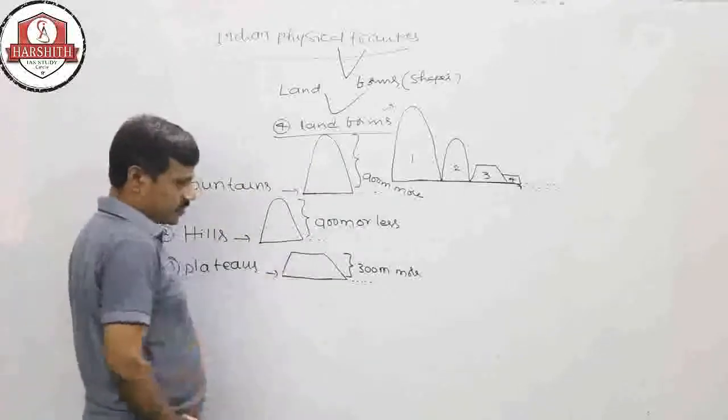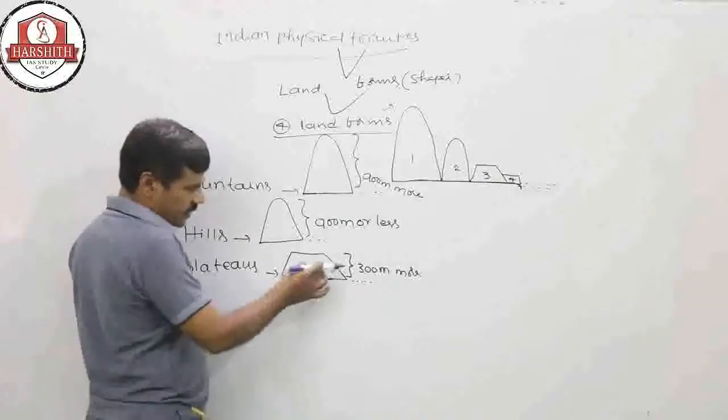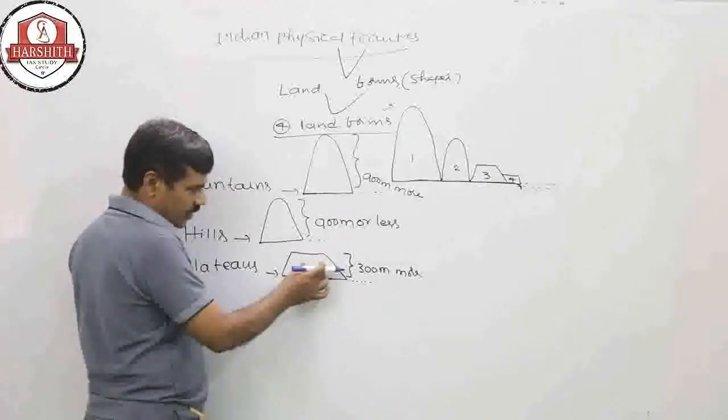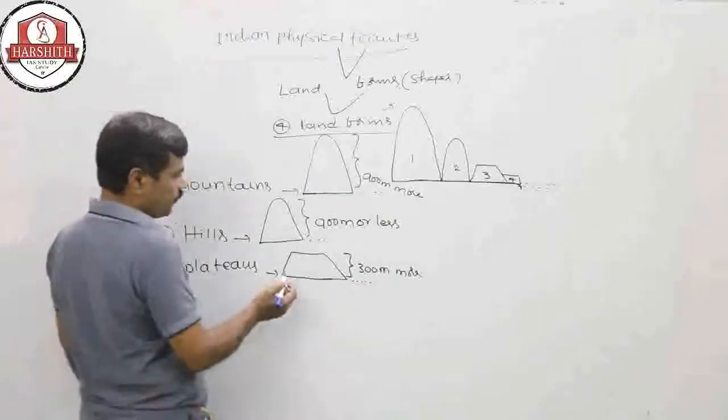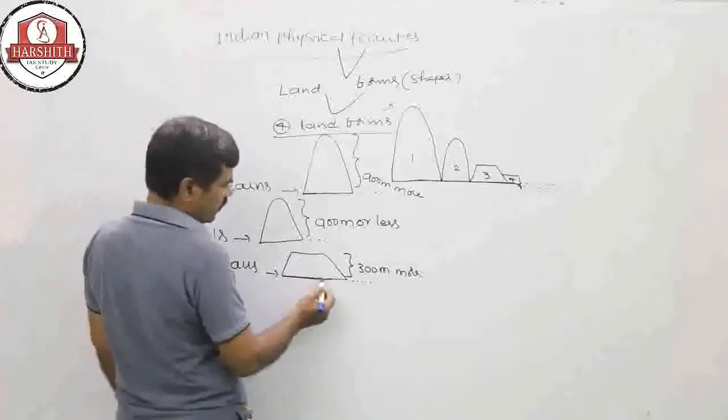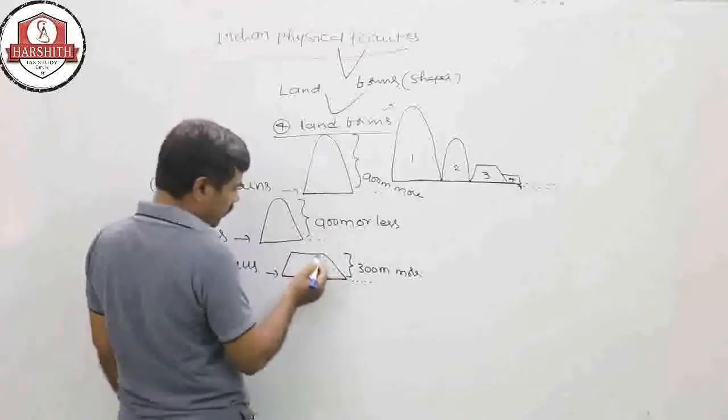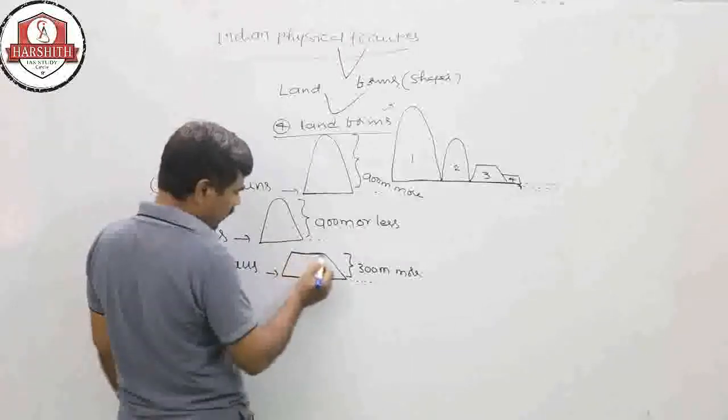So what about the shape of the plateaus? It looks like a trapezium shape. Compared to the hills, the top of the plateau is a plain region.